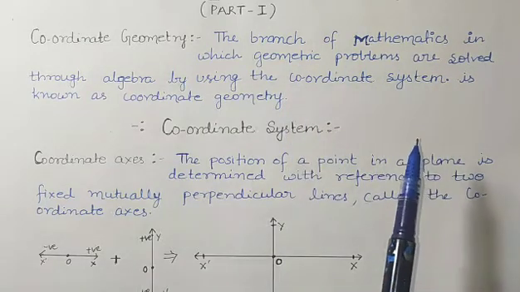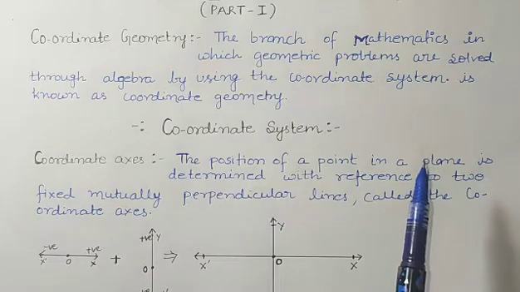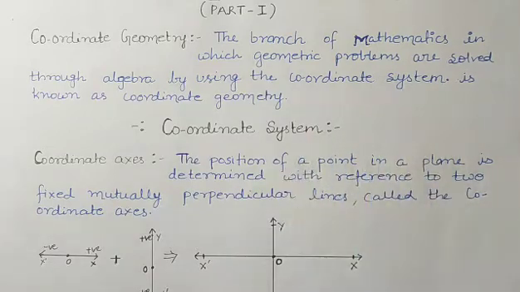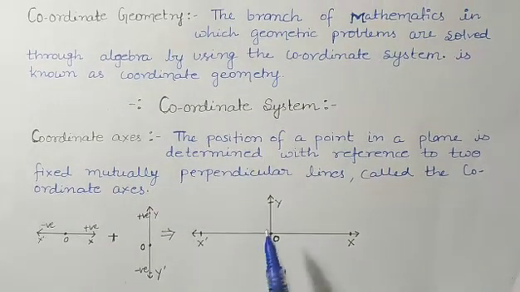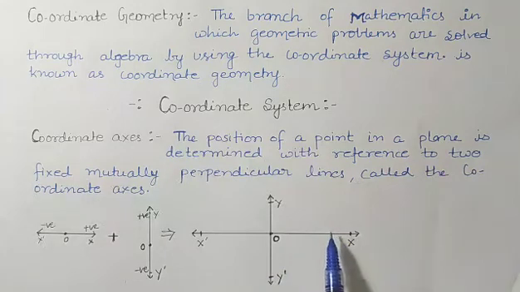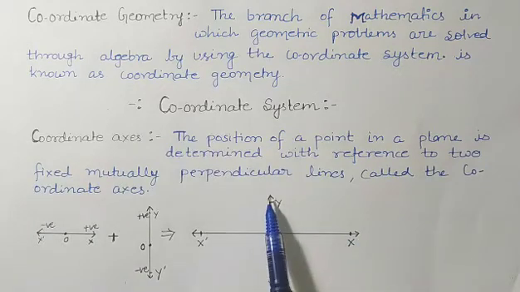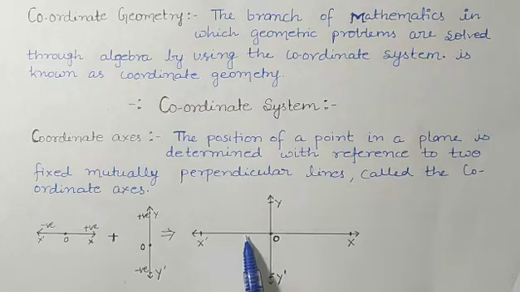So firstly we have to understand what a coordinate system is. Let us see the coordinate system. See students, like this is a coordinate system. Here you can say that two number lines are there. One is horizontal and one is perpendicular, and these lines are known as axes.